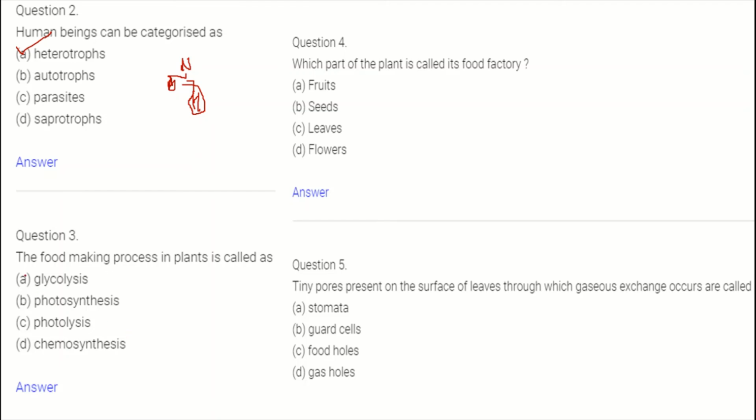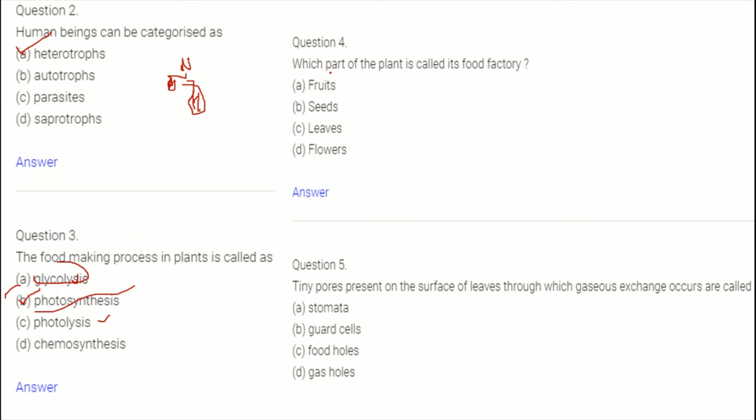Now, glucose and the other options we have never heard in the lesson, and I have told you that photosynthesis is the process by which plants prepare their food. Photo means light, synthesis means preparation.